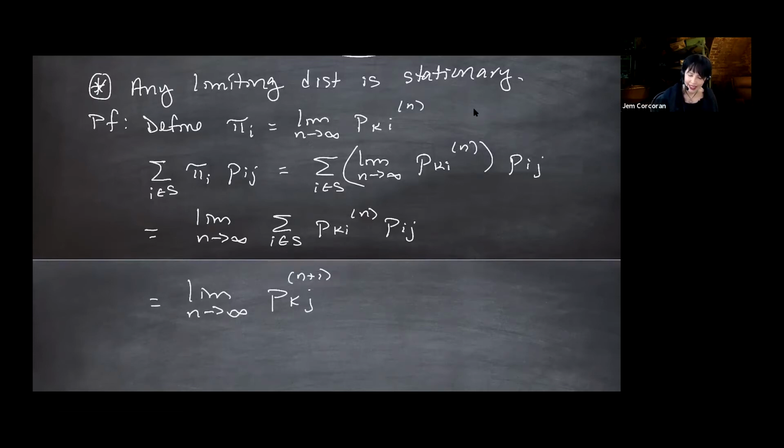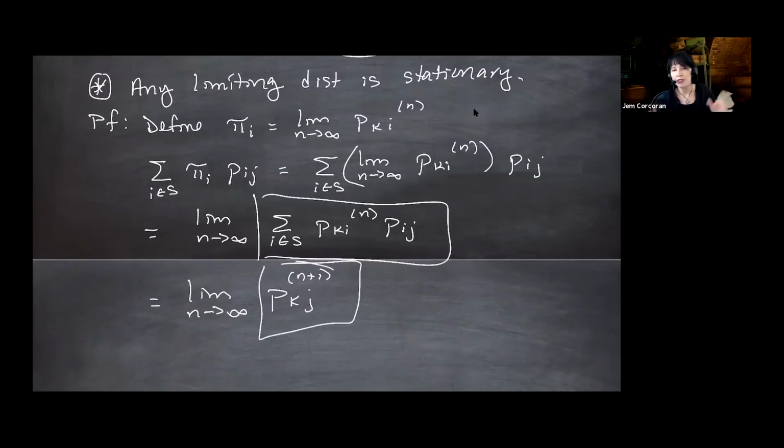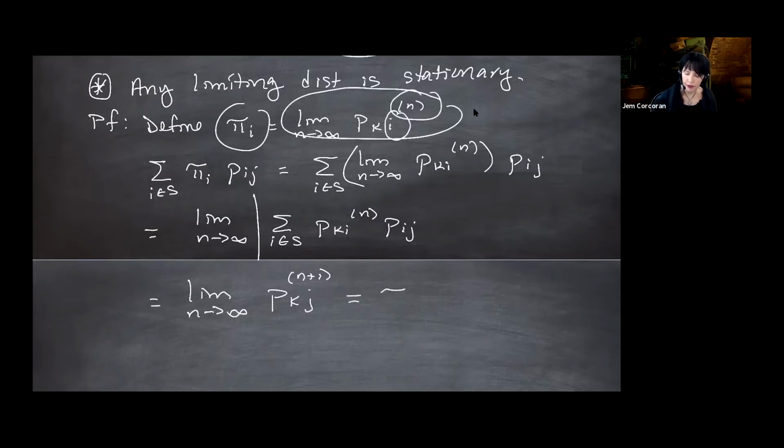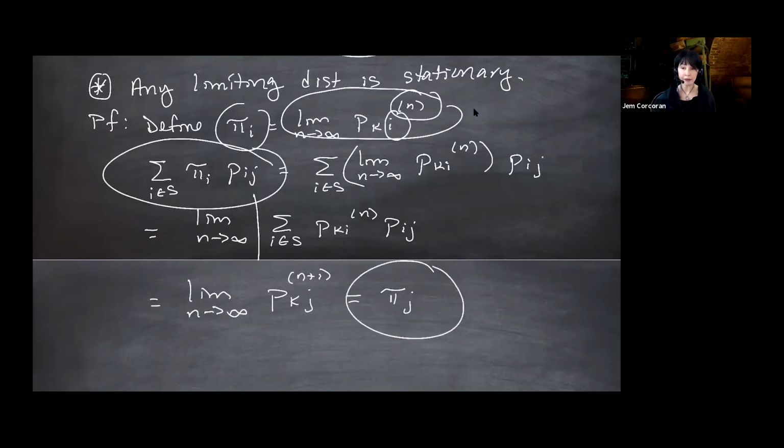So this is equal to this. If I have the n there, they're equal in the limit, but I'm not going to try to claim that's what I meant. Right, so we're assuming this probability as n gets large is going off to pi of the second state. And who cares if it's n plus 1? This is going to be pi j by definition of our limiting distribution. So if you start with the left side and get to the right side, that is the definition of stationarity.